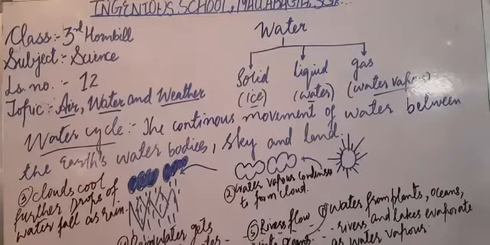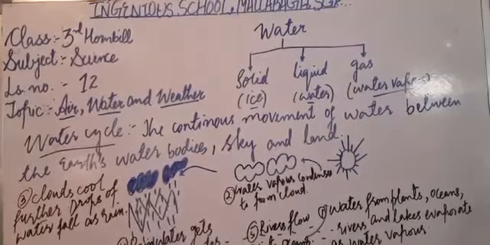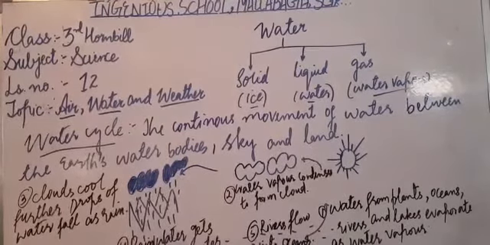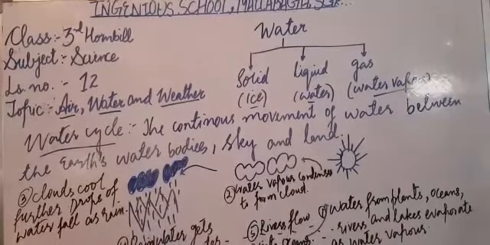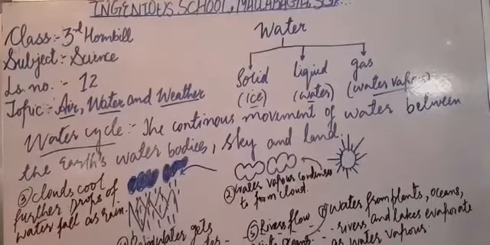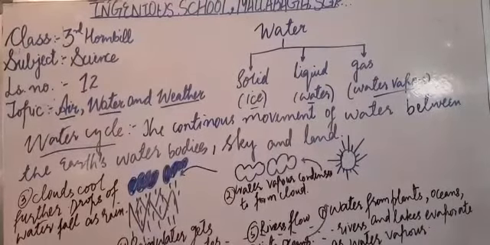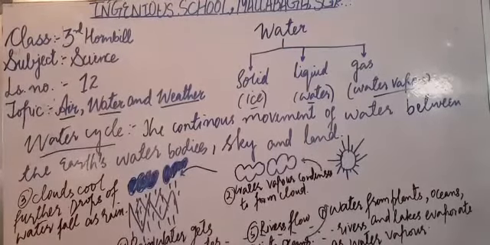Now my dear kids, in nature what happens, this water continuously moves from the earth to the sky and then again to the earth. Water in nature keeps on moving from the earth to the sky and then back to the earth. Now this continuous movement of water between the earth's water bodies, that is rivers, lakes, ponds, oceans, seas, to the sky and then back to the earth is known as the water cycle.